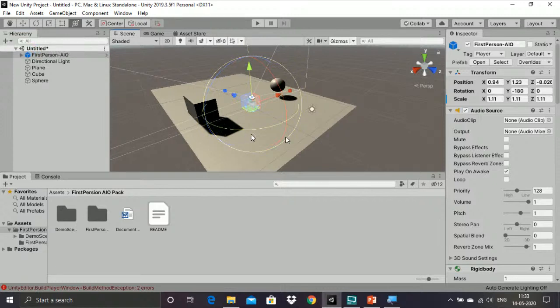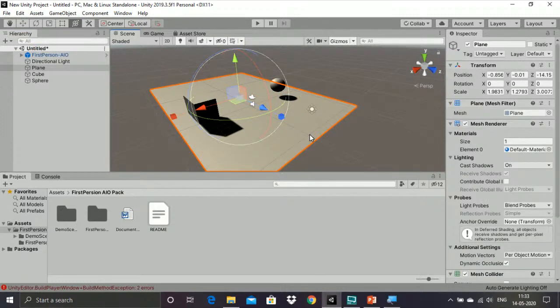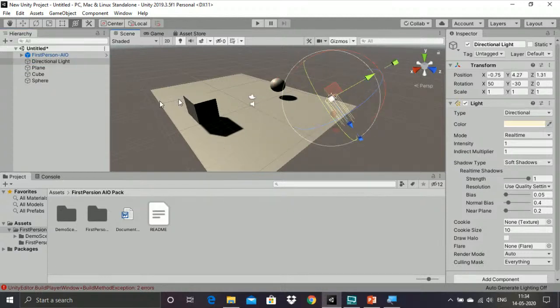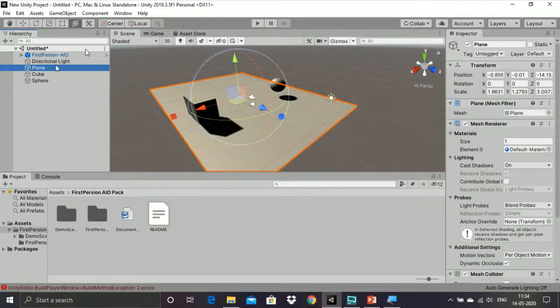It can move in any direction, as well as it can view in any direction. Okay, then the direction of light will be fixed as a default one, so you don't need to change it. If you want to change it also, you can just drag the position. Then for a plane, by clicking on the game object, 3D object, you can get a plane over here.